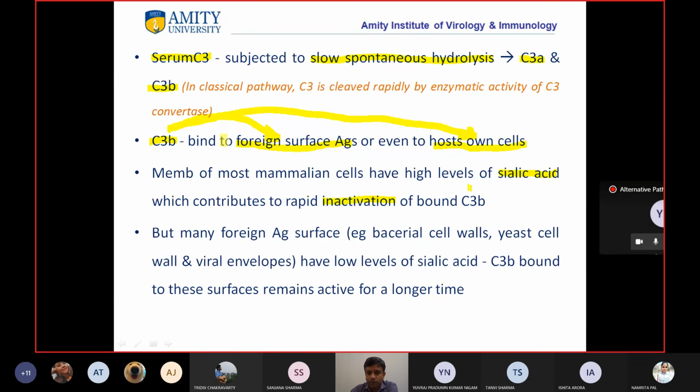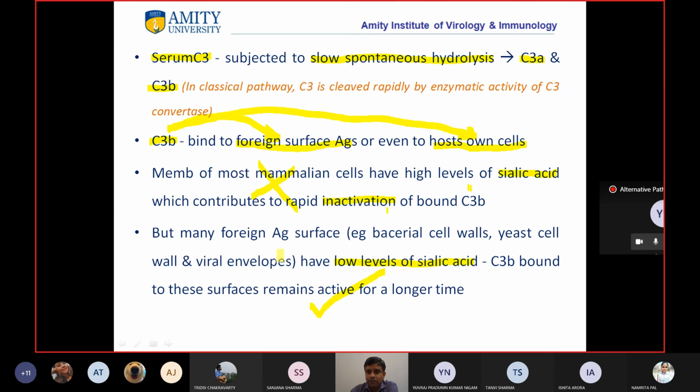Yes, sir. Okay, but many foreign antigen surfaces, like the ones we talked about in the previous slide, bacterial cells or yeast or fungi or virus, have a low level of sialic acid. Okay, now C3b bound to these surfaces remains active for a longer time, right? So in mammalian cells, C3b will get inactivated.